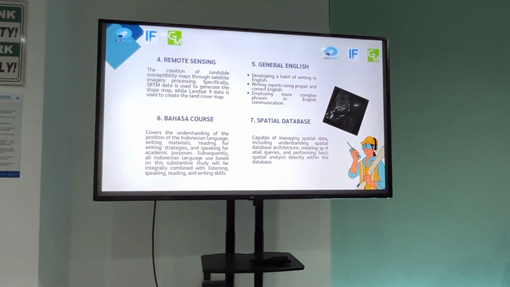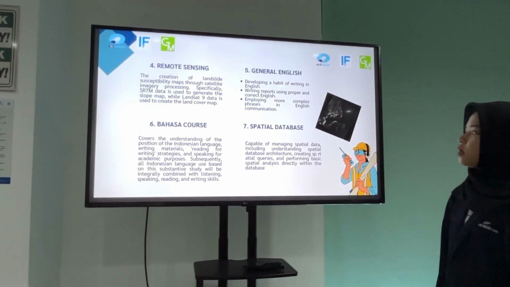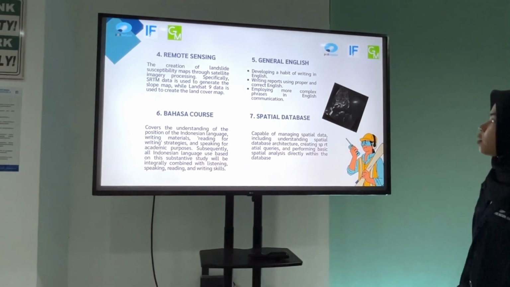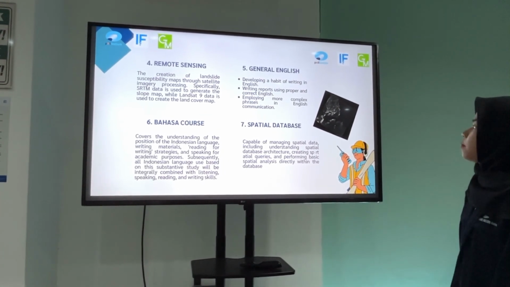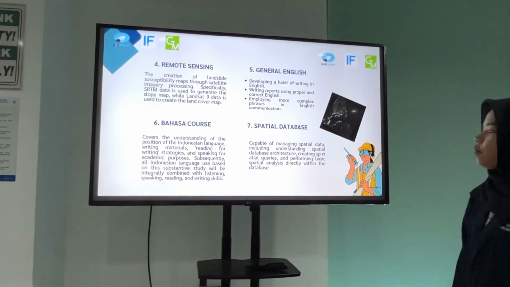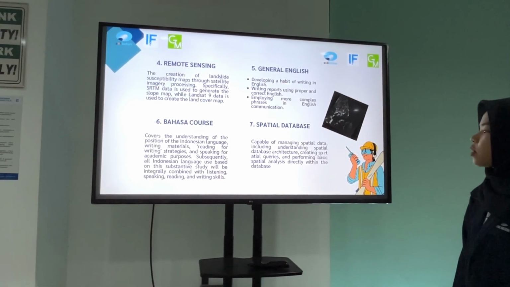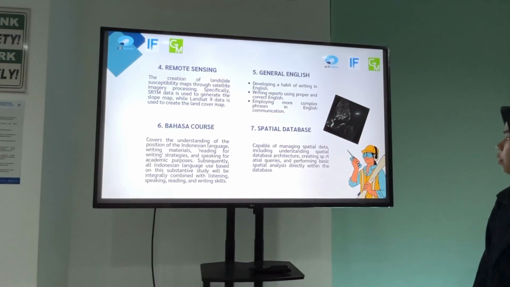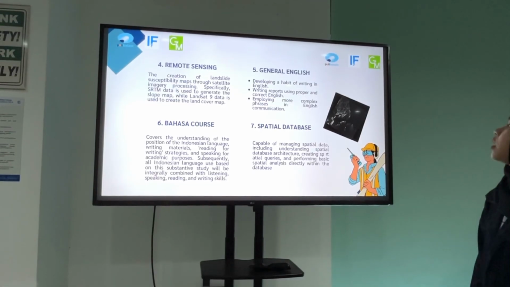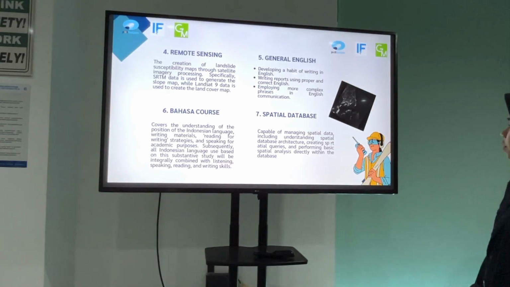Next. Number 4, remote sensing, the creation of ground site accessibility maps through satellite imagery processing. Number 5, general English, developing a habit of reading in English, writing reports using proper and correct English, employing more complex phrases in English communication. Number 6, Bahasa course, understanding writing material, reading for reading strategies, and speaking for academic purpose. Number 7, spatial database, capable of managing spatial data, including understanding spatial database architecture, creating spatial policies, and performing basic spatial analysis within the database.